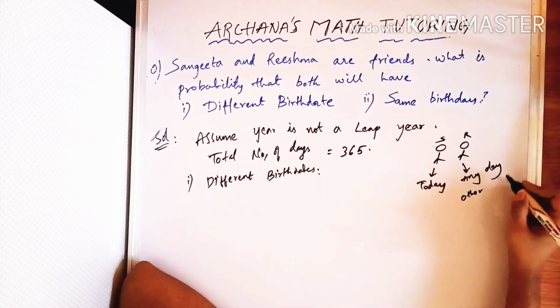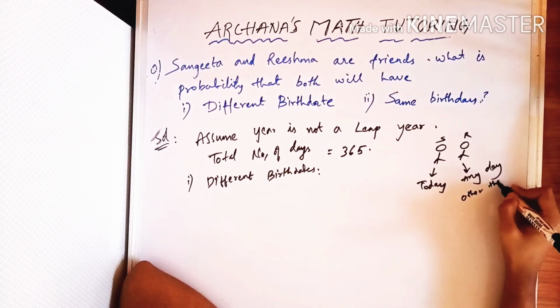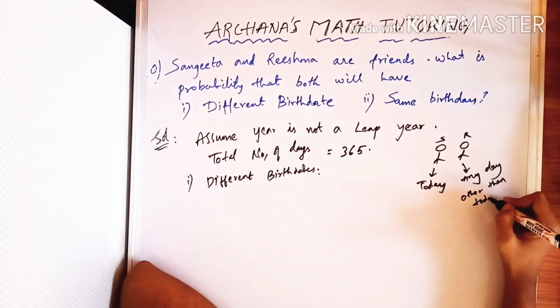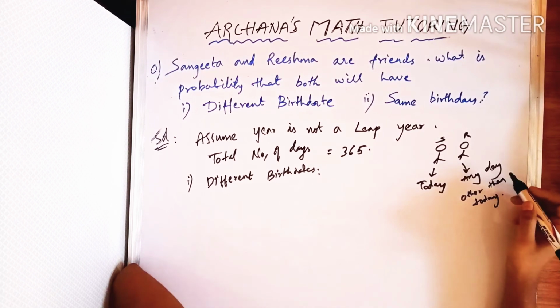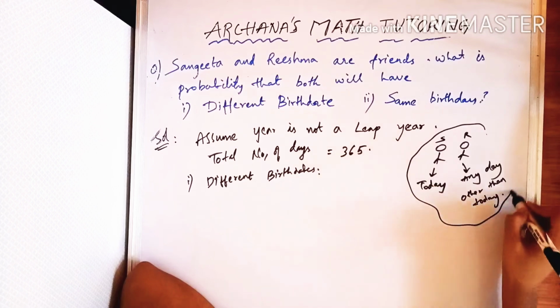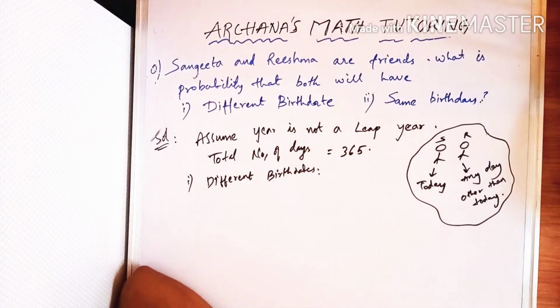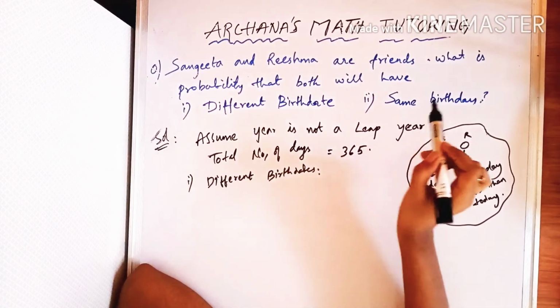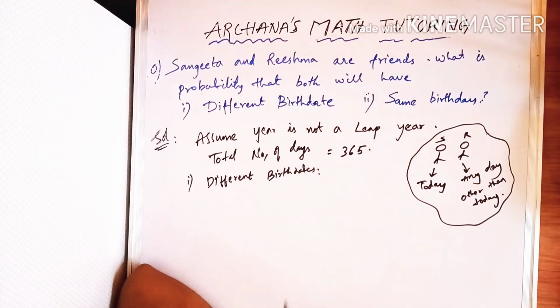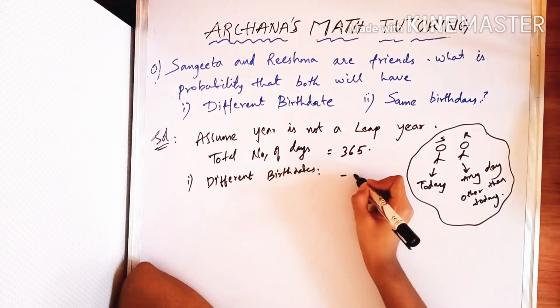This is the basic concept we need to understand. So what is the question asking? It is asking for the probability that both will have different birthdays. If someone's birthday is today, the other one shouldn't have a birthday on the same date.